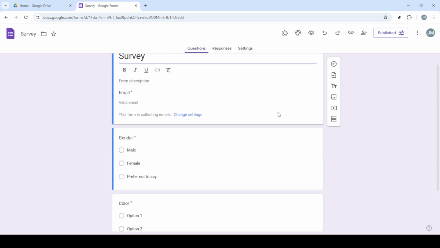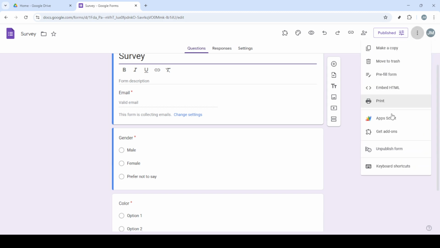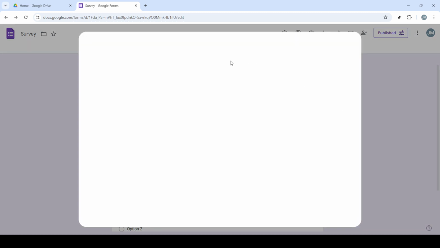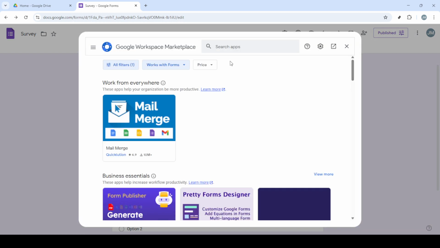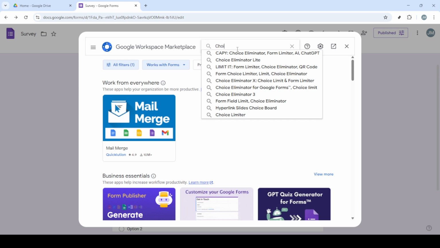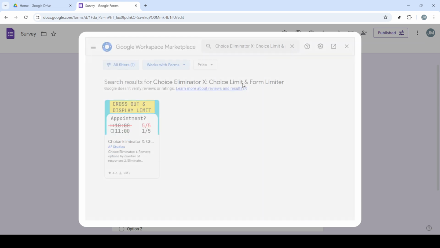If you don't have an existing form to work with, go ahead and create a new form. Simply locate and click on Create New Form, which will open up a blank template where you can start adding your questions and multiple choice options tailored to your needs. Now that your form is open, you'll need to add your options. Make sure to carefully enter each option under the multiple choice question type. This is crucial as these are the options you'll be setting limits on later.